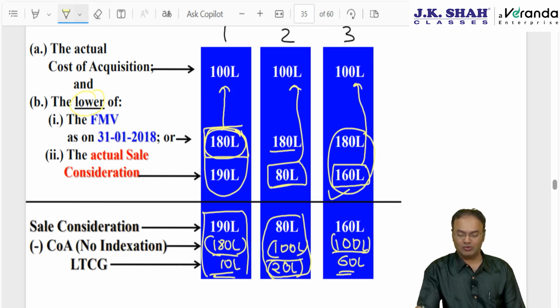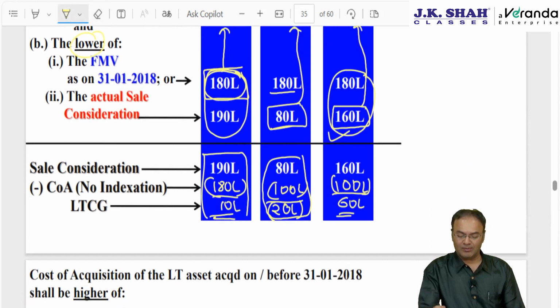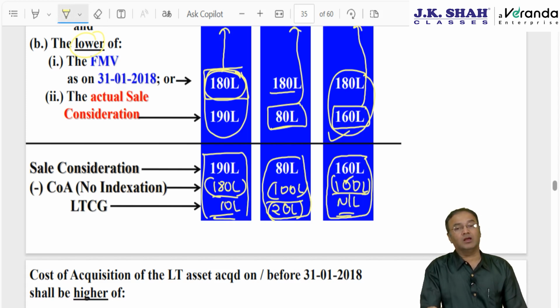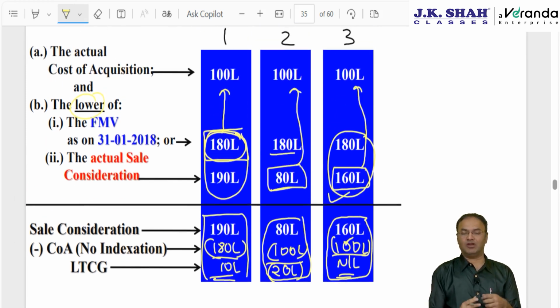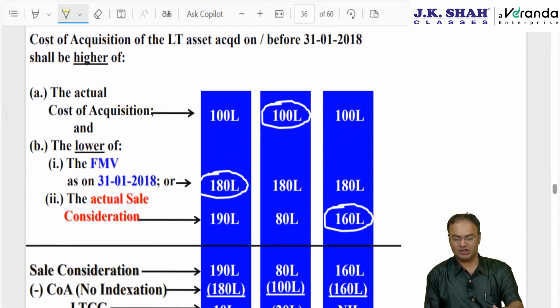My capital gain will reduce by 60. Sale consideration is 160, cost of acquisition which was 100 now will be 160. Accordingly, capital gain will be nil. There can be more examples also, but this example will clarify your position. If you want to take a screenshot, kindly do the needful, or rather take a screenshot of the next slide.